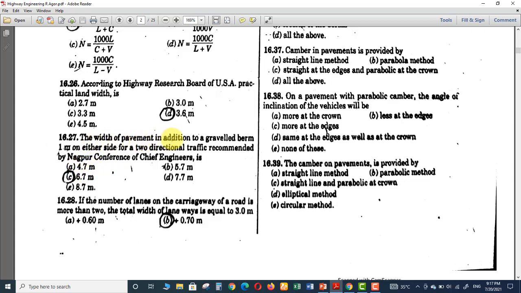But in this question, he is saying that if we add gravel berms 1 meter on either side, then what will be the width? Then obviously we need to add 1 meter on either side of the road. So when we add 4.7 plus 1 plus 1, we will get 6.7. So option C is the right answer.